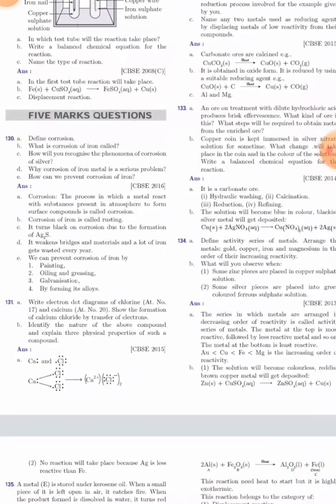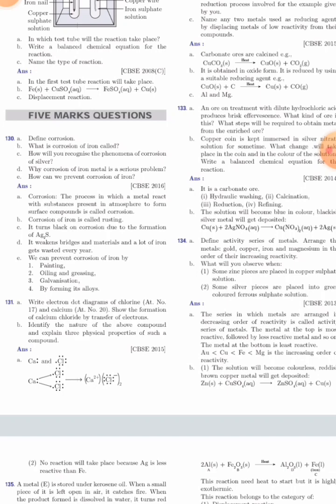You know very well, the process in which a metal reacts with substances present in the atmosphere to form a surface compound is called corrosion. And second, what is the corrosion of iron called? Answer: corrosion of iron is called rusting. How will you recognize the phenomenon of corrosion of silver? Answer: it turns black on corrosion due to the formation of Ag2S.